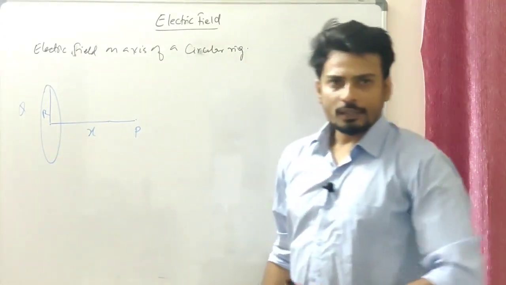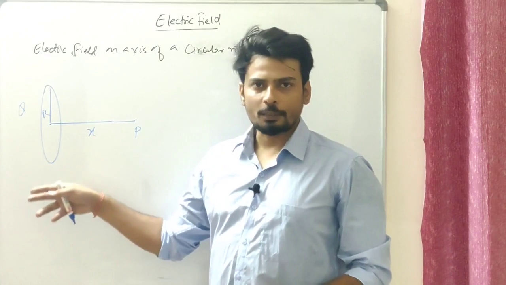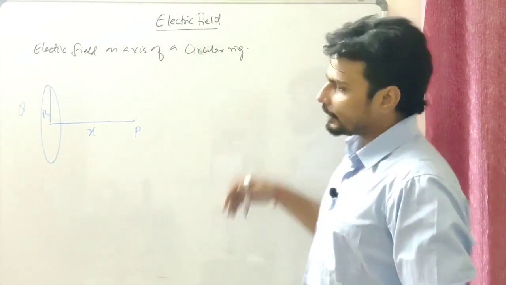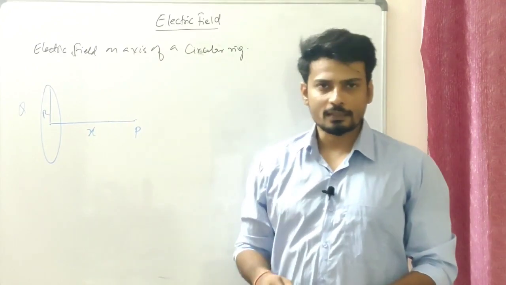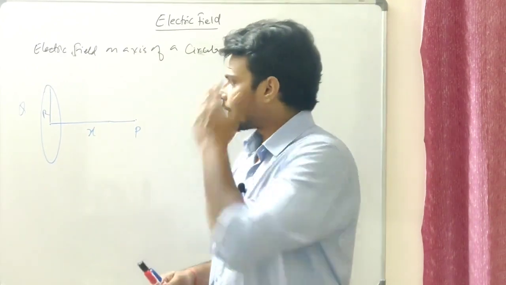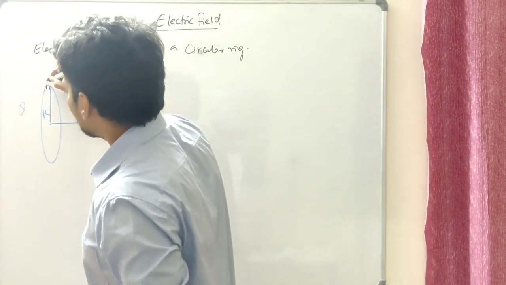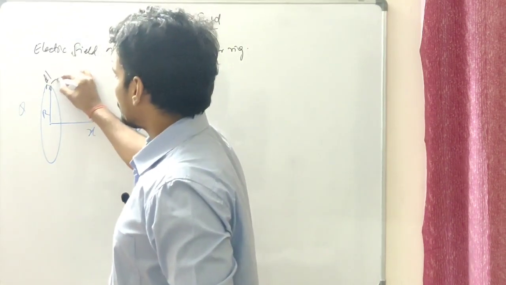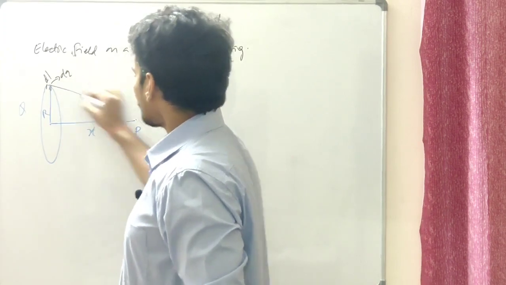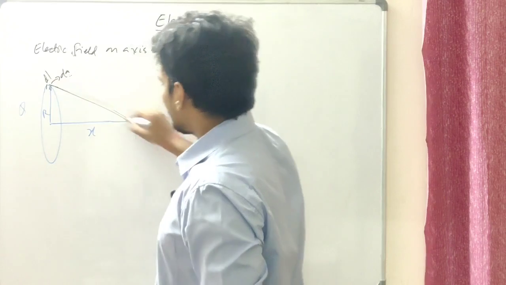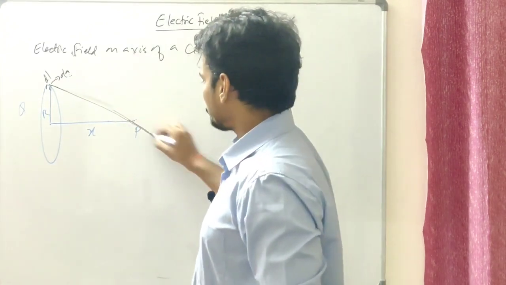I need to understand that this is not a discrete charge particle, right? It's a continuous charge distribution, so we need to know how to do the integration, and I think I've discussed that in the previous videos, guys. You can check up in the Coulomb's law. Let's choose a small length dl, having a small charge dq over here. Then the field because of that charge, let me make a straight proper line, should be in this direction over here.